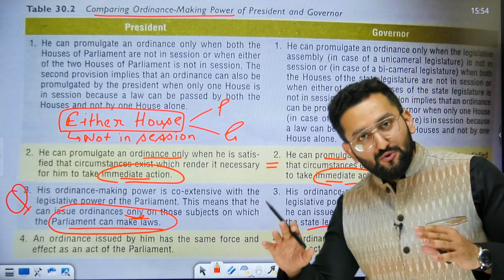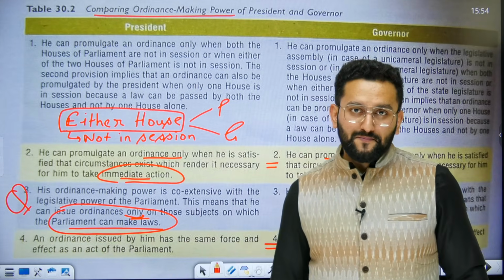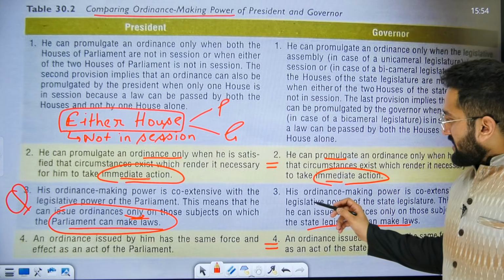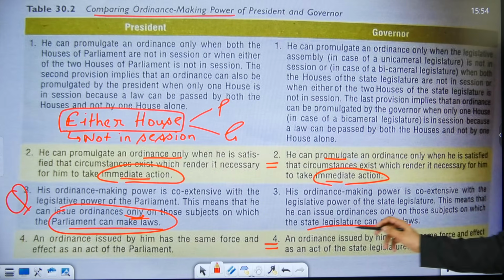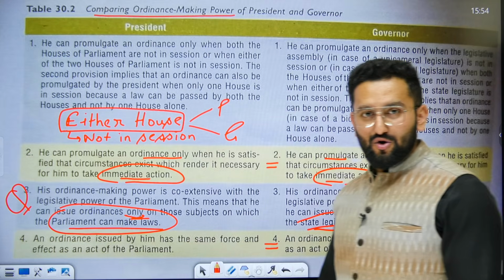because I have saved you from a trap which UPSC is going to make in the exam, and many students are going to fall in this trap, but you are not going to fall. Clear? His ordinance making power is coextensive and only extends to matters on which the state legislature can make law.